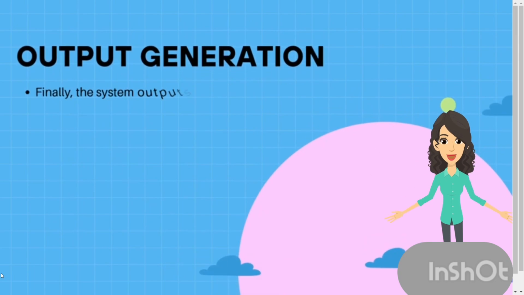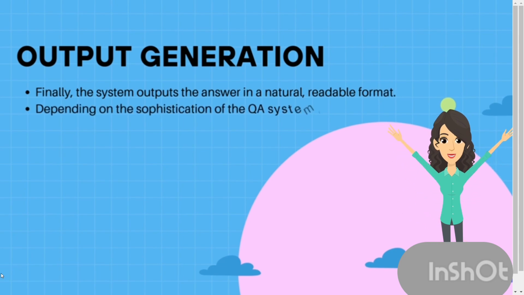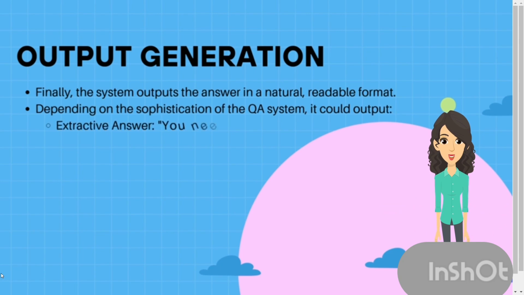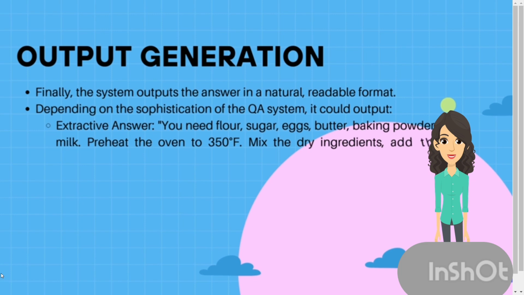Output generation. Finally, the system outputs the answer in a natural, readable format. Depending on the sophistication of the QA system, it could output an extractive answer: you need flour, sugar, eggs, butter, baking powder, and milk. Preheat the oven to 350 degrees Fahrenheit. Mix the dry ingredients, add the wet ingredients, pour into a greased pan, and bake for 30 minutes.